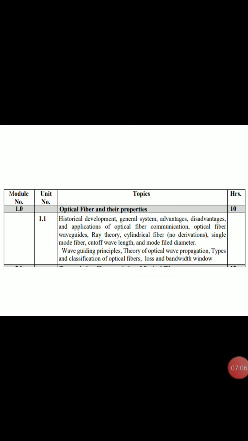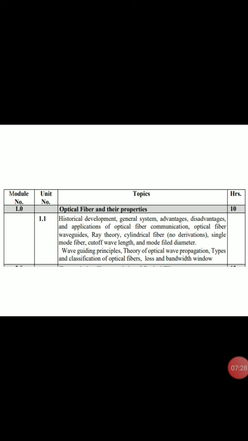Next is the first chapter, that is optical fiber and their properties. As it is an introduction, you know that the first chapter is always an introductory chapter. So what is optical fiber? What is the block diagram of the optical fiber? How the communication is done through the optical fiber, that you should learn from the first chapter.